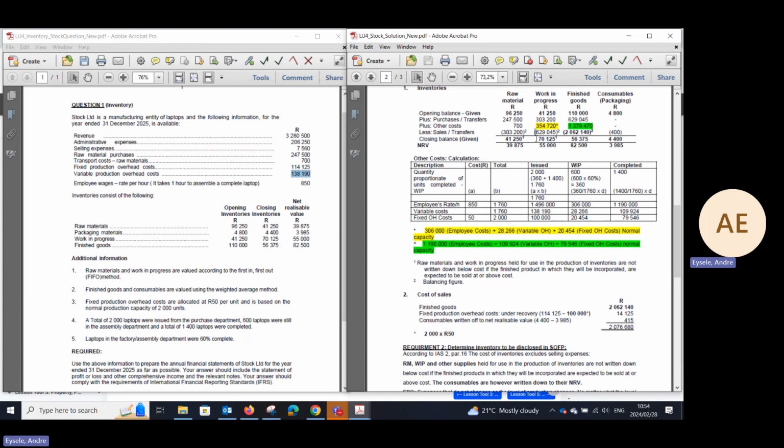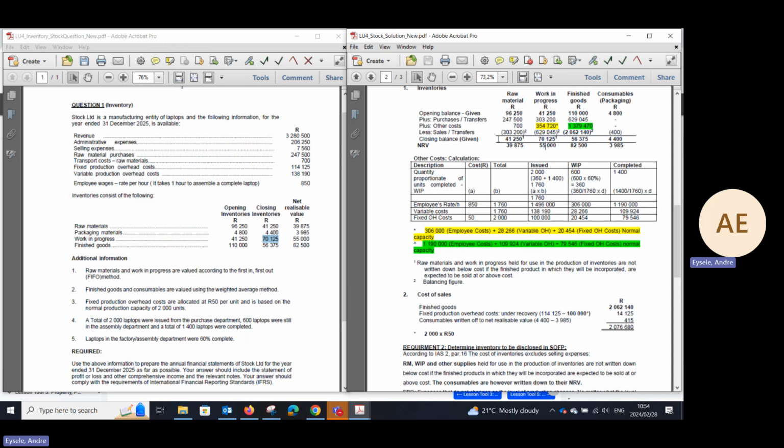Okay. They've given us the closing balance of your work in progress that you read from your additional information in the question, which is 7,152. The NRV is lower than cost, but you can't write it down, because the standard tells us that when it is incorporated in the finished goods section that will be sold above cost, then you can't write it down.